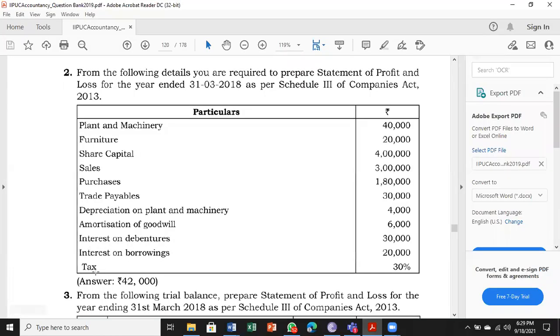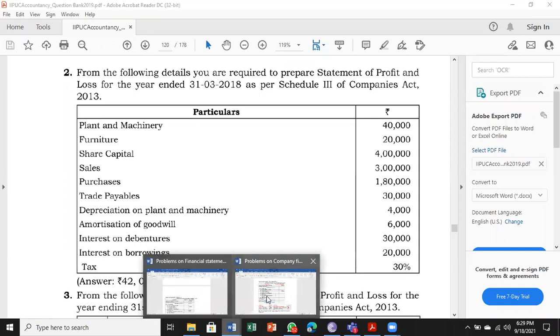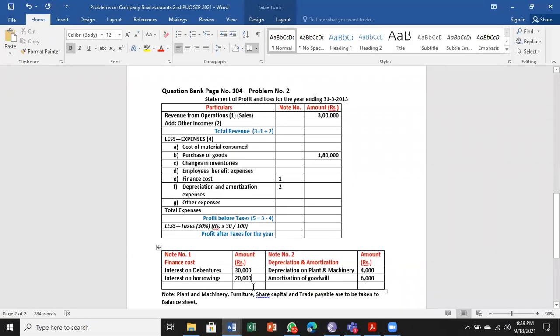So we are done with it. We have only the tax, the income tax of the company, 30% given. That we will take later. So we have completed all the transfer entries.